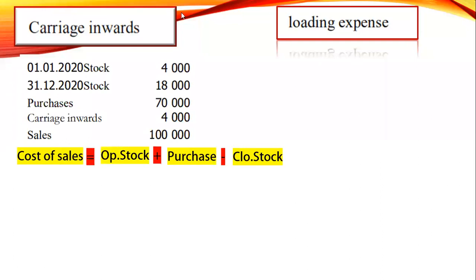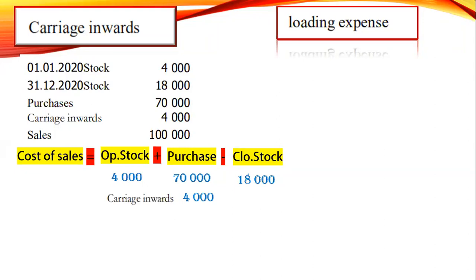Cost of sales equals... if you get carriage inwards, my dear, that should be added to purchase. Carriage inwards is not a normal transport expense. If you write it in the petty cash book under normal transport expense, you can't take it separately.